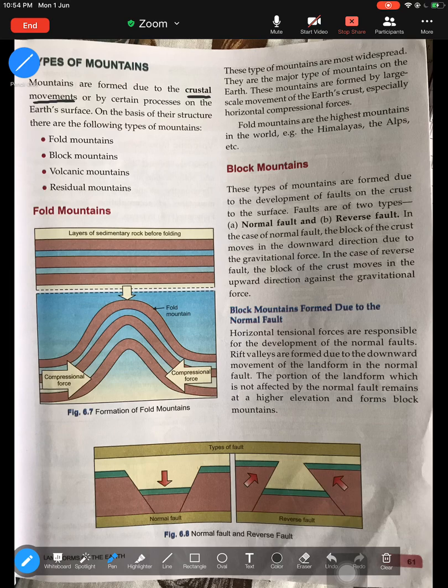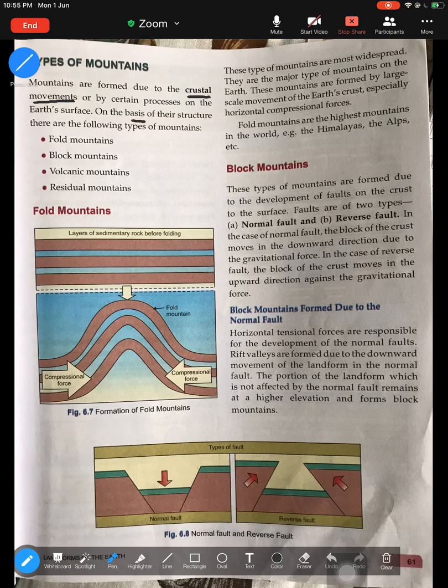So, there is intense heat in the earth's interior, which does not travel to the surface because rocks are bad conductors of heat. So, this leads to different movement of the plates which move below the surface of the earth, which can lead to the formation of mountains. So mountains are basically formed because of crustal movement, that is the movement of your tectonic plates.